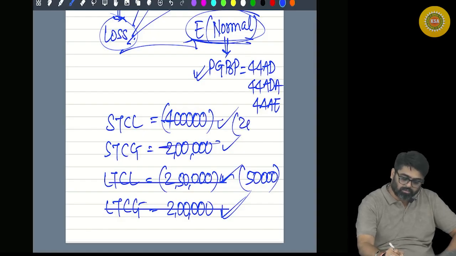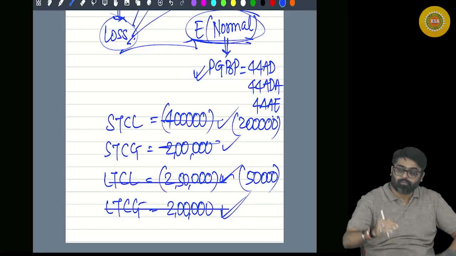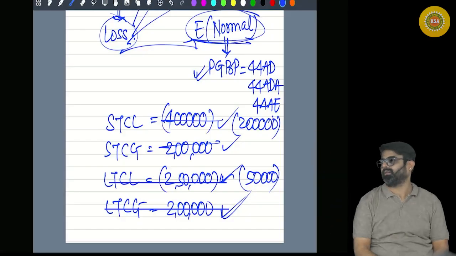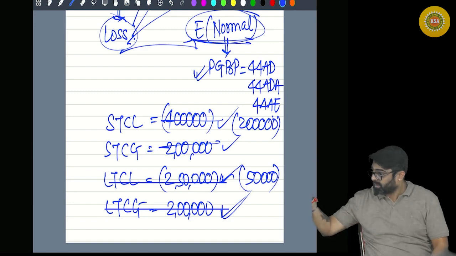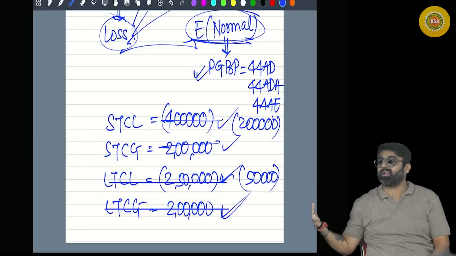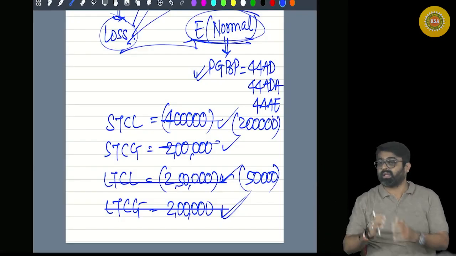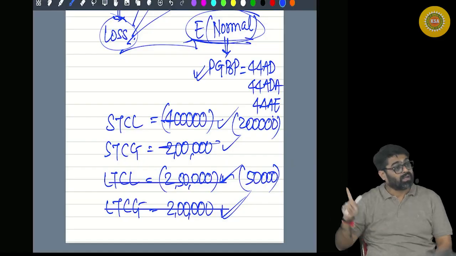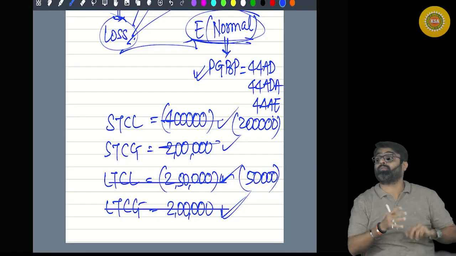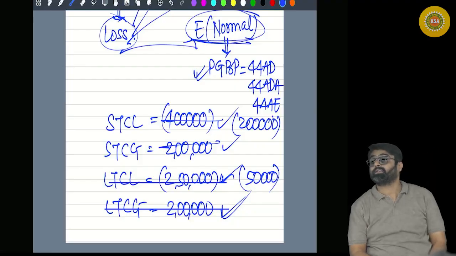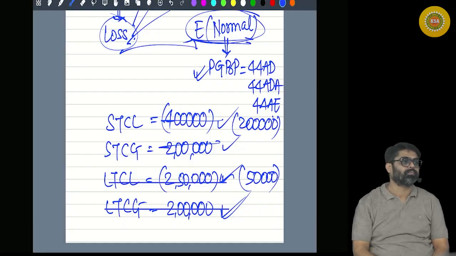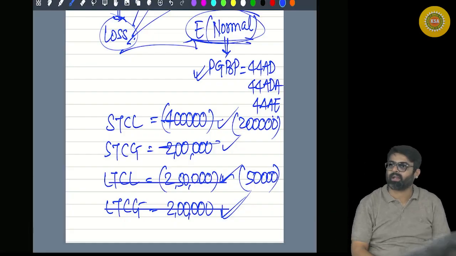Still some loss remains. Now see, if any other long-term gain is there, against that this still can be adjusted. But what if the entire long-term gain is set off right now? Entire long-term gain is gone right now. Entire 2,50,000 will remain right now. And what if it will be carried forward for 8 years? What if no long-term gain is there in the next 8 years? You will lose your entire 2,50,000 of long-term loss. Getting my point what I am trying to tell you?